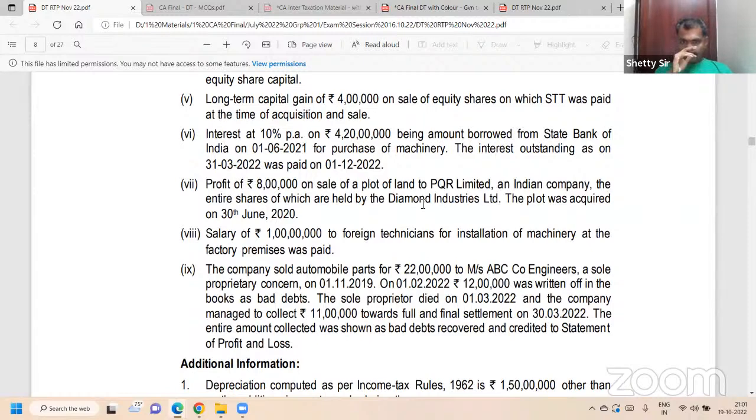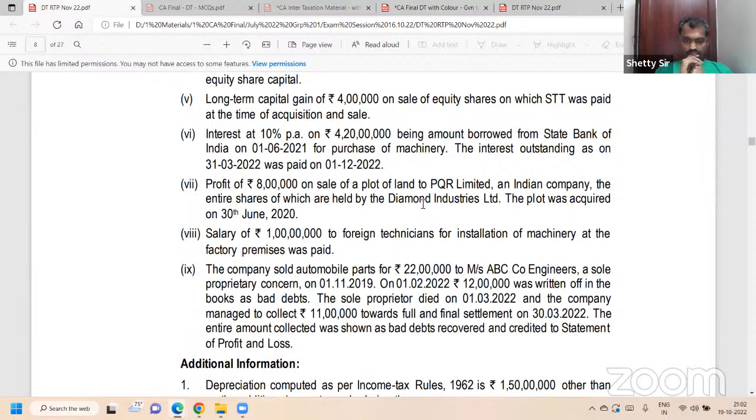Salary to be capitalized, 100 lakh. Working note: the amount that came earlier, 524.50, add the salary of foreign technicians to it, since it has to be capitalized. So 624.5.